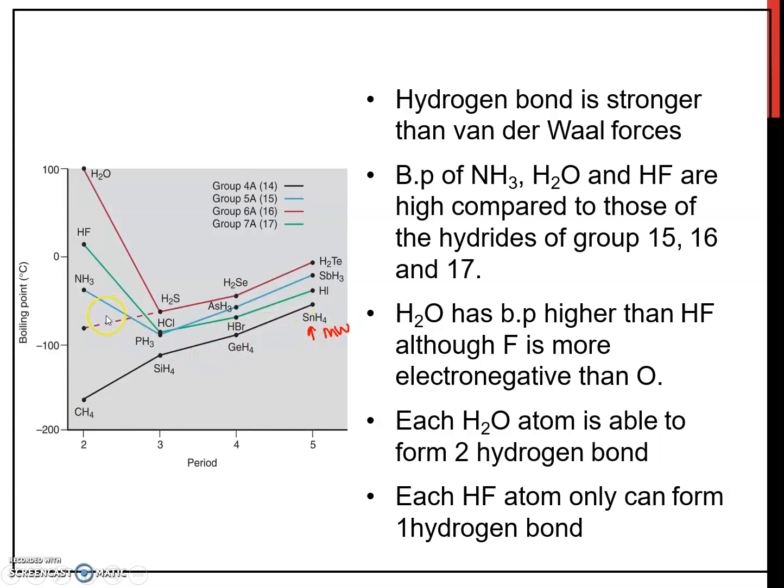Next we look at H2O, HF, and NH3. These three molecules have abnormally high boiling points, even though their size is the smallest in their respective groups.